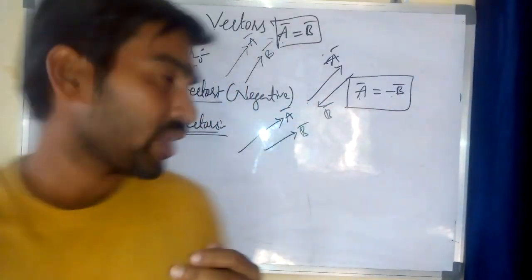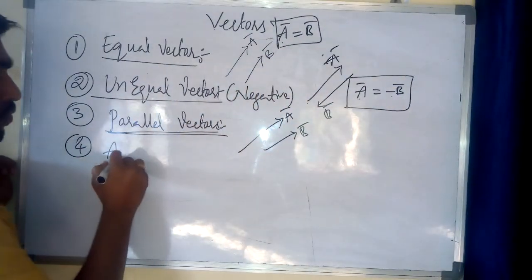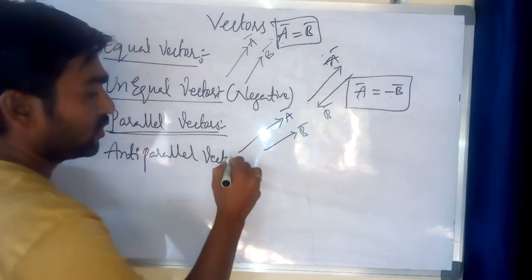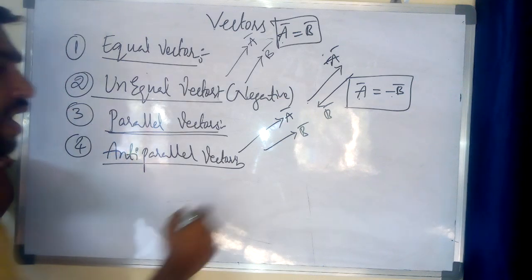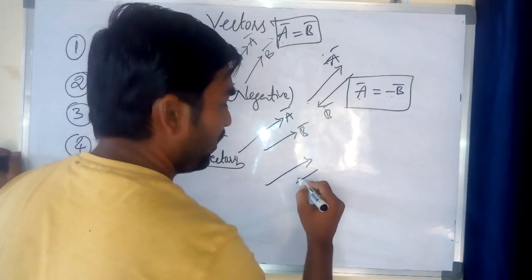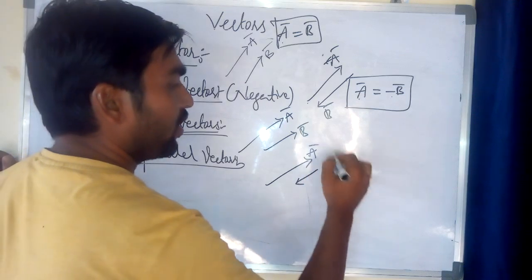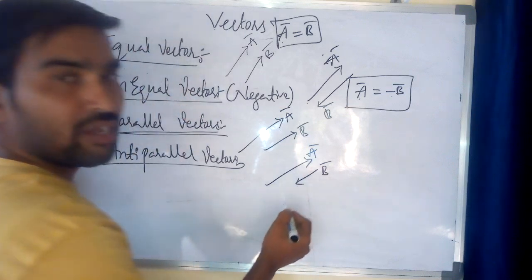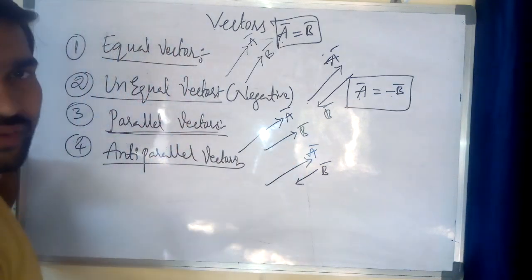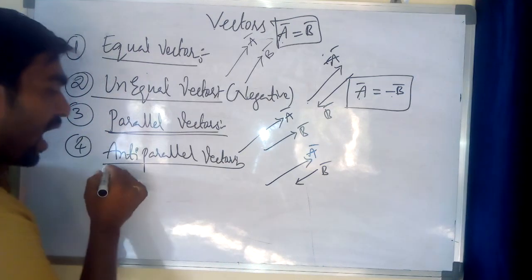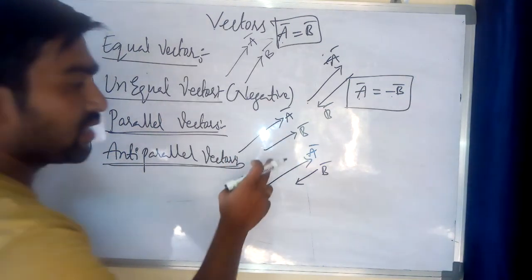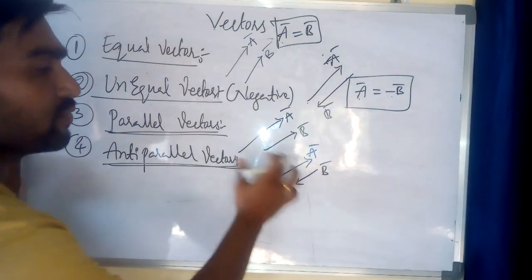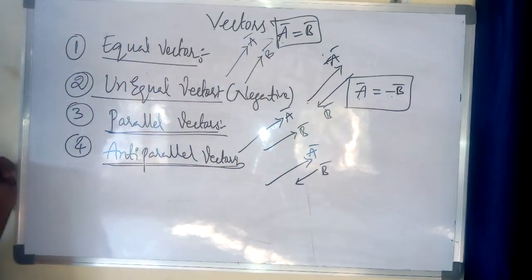And the next one, anti-parallel vector. What is an anti-parallel vector? This is the fourth one. An anti-parallel vector should be like this, A bar and B bar. I am taking two vectors here. The directions will be different and the magnitudes will also be different. This is called an anti-parallel vector. The magnitude is different and at the same time the direction is also different.